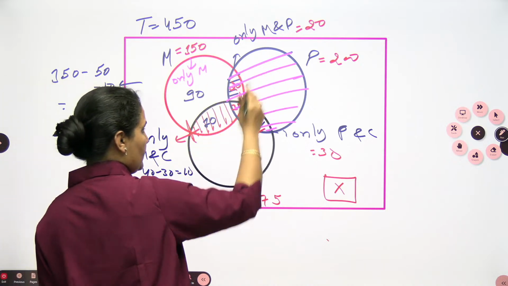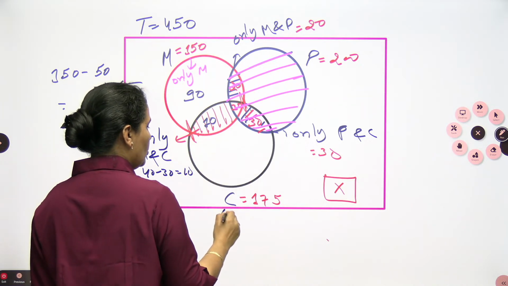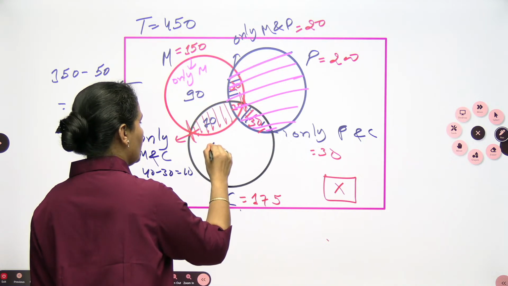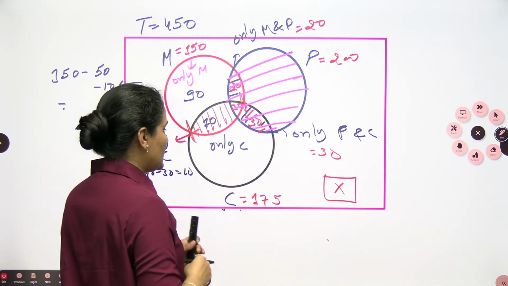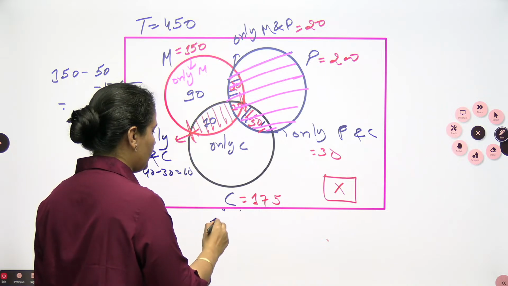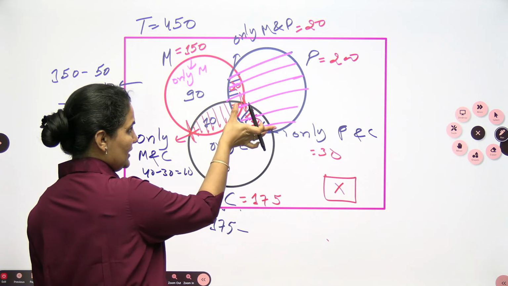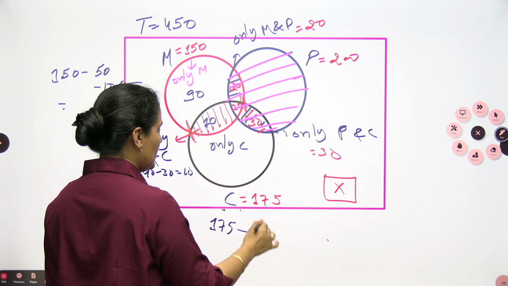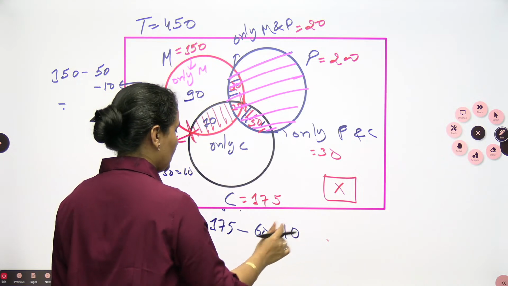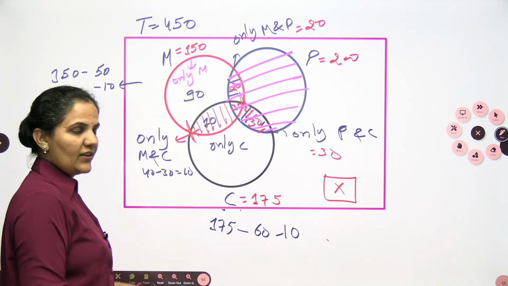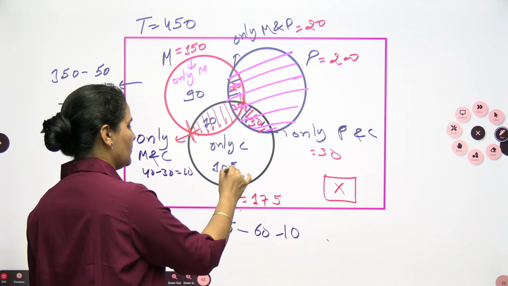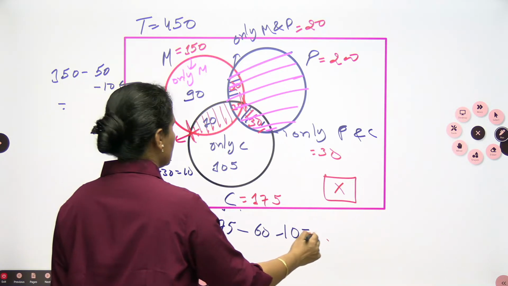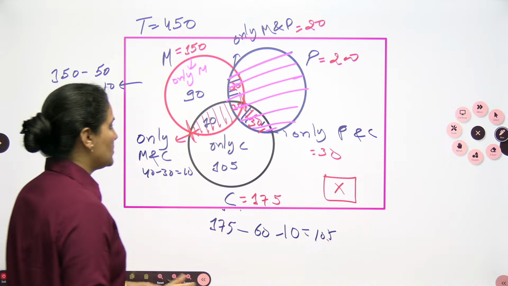I am not finding for this one. Here I can find out only, this is for only chemistry. So only chemistry will be 175 minus this 30 or 30, 60, or minus this 10. So when you remove, 175 minus 70, this will be 105. Okay. Now let's solve this one.